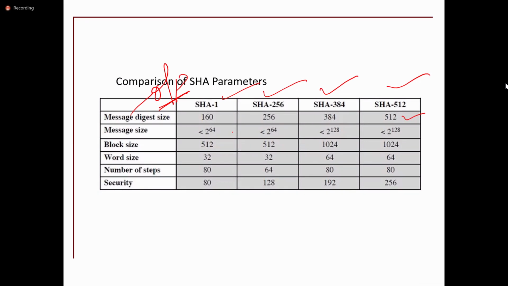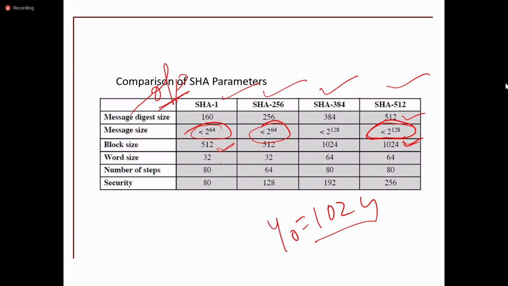Hash code. And message size, how much size message it is going to take: SHA-1 takes 2 power 64 message length. Whereas SHA-512 can take a message of 2 power 128 bits. And the block size is 512 bits in the SHA-1 algorithm, whereas SHA-512 is going to take a message block size of 1024 bits.